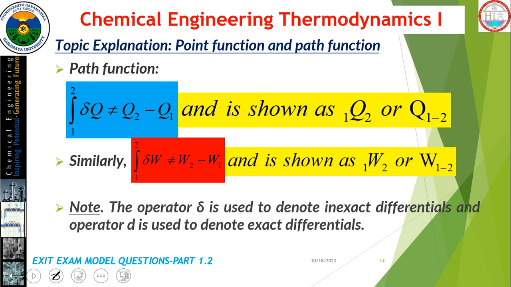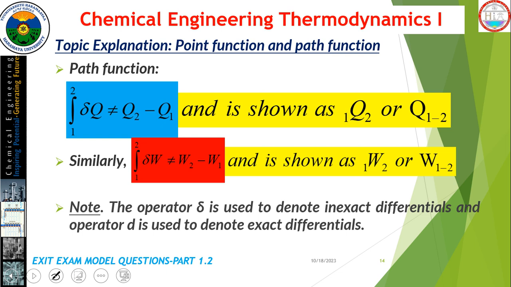It can be written as Q from system 1 to 2, or Q1-2. Similarly, for the work done, W2 minus W1 is not the way of writing path function parameters. It can be written as work done from system 1 to 2, or W1-2. This is the difference between path functions.